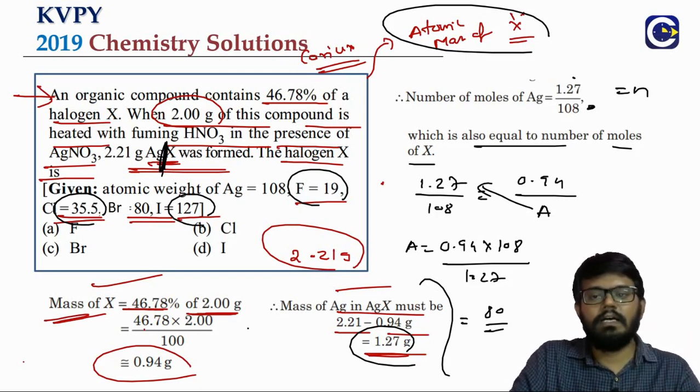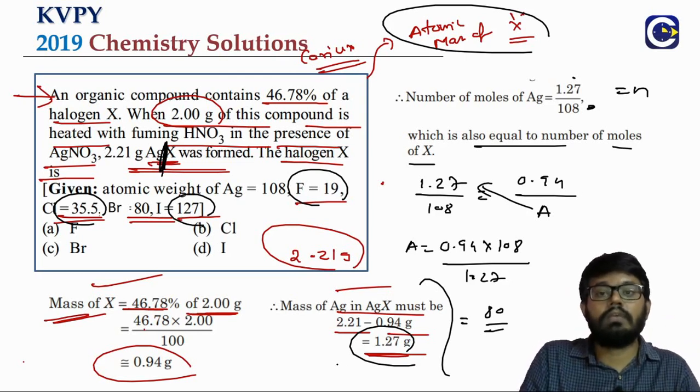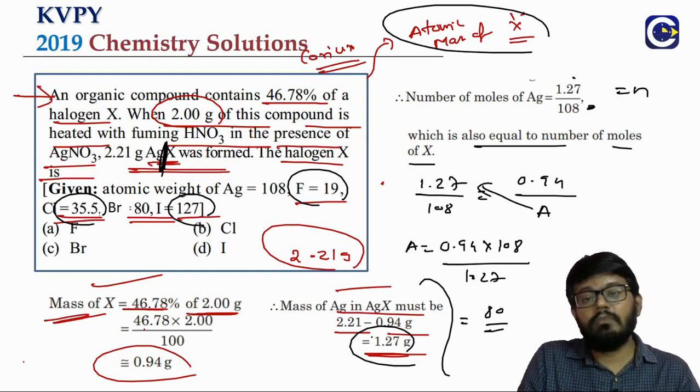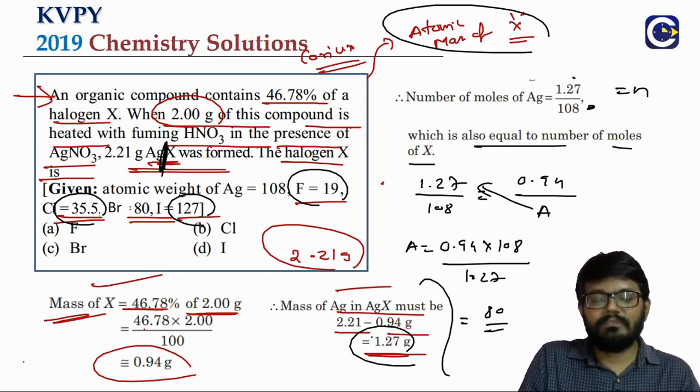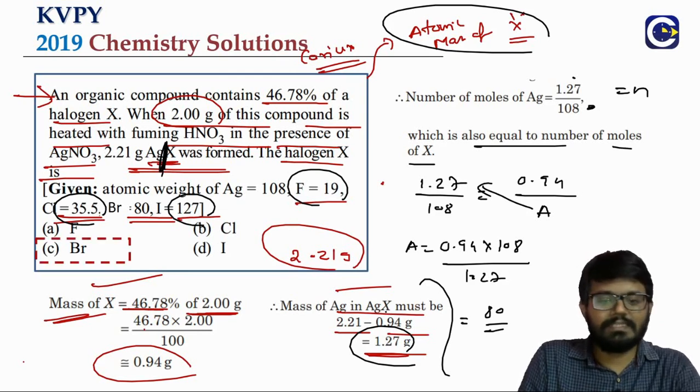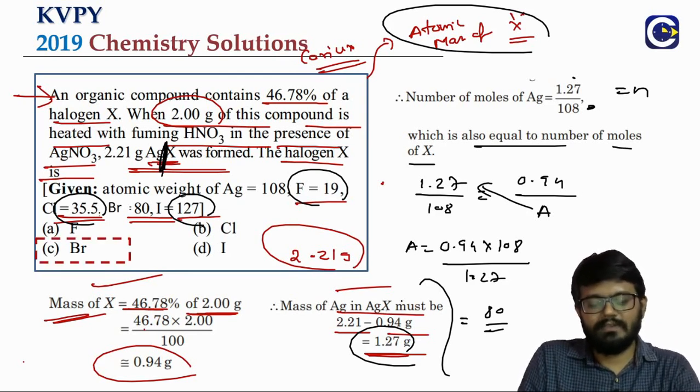So what is the approach here? First, using the initial information, we are able to calculate the mass of silver and the number of moles of silver. Based on the silver halide formula, whatever is the number of moles of silver, the same should be the number of moles of the halogen also. From there we are able to conclude what that halogen is. That's why I said this question can be solved with the basic concepts of chemistry. We don't need knowledge about the estimation methods in organic chemistry. So what is the answer? Option C, bromine.